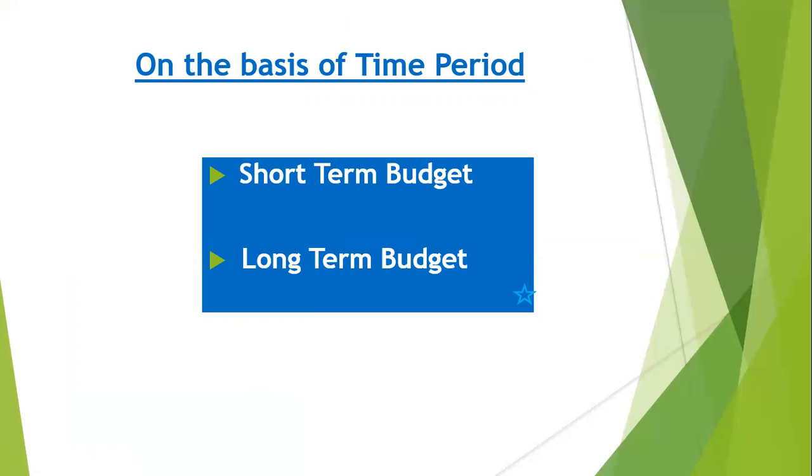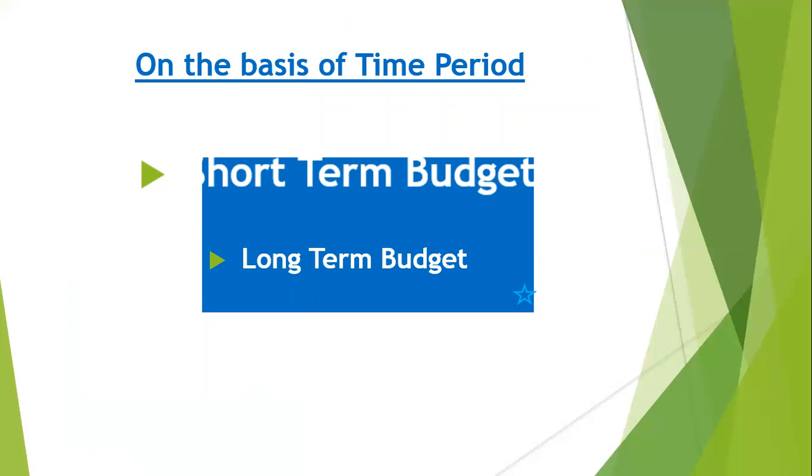Our first type is short term budget and second type is long term budget. So let's understand it one by one. Short term budget. What is the meaning of short term budget? If we want to make the budget for the duration of 1 month, 2 months, 3 months, or 1 year, that is called short term period.